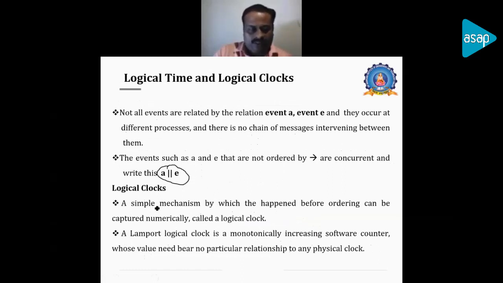Now in the logical clock, we have seen the happened-before relationship. Now we have to map it to a numerical value. This happened-before relation should be changed to a numerical value, and that should be implemented as the Lamport logical clock. How it can be done is that we can monotonically increase, one by one, like plus one, a software counter, and we can define the relationship between events using the happened-before relationship, and we can update the logical time at each event.